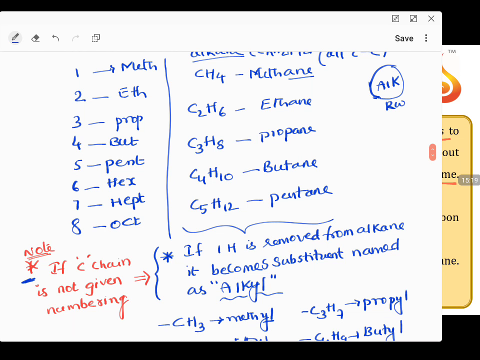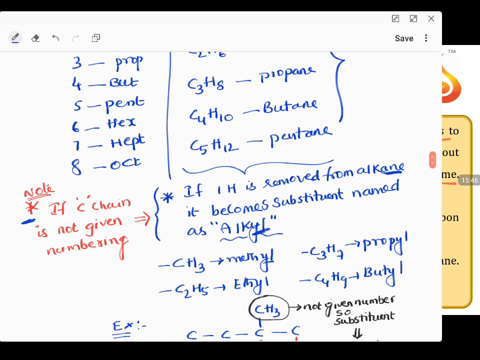If the carbon chain is not given numbering, you have a carbon chain, but in that carbon chain one carbon is not given numbering, and that carbon has one hydrogen less than the expected formula, whatever formulas I have given. With respect to this formula, if you have one hydrogen less, then such type of alkane is given a name as alkyl. Remove the word ANE and replace it with YL. So originally if you have CH4, methane, but if it is one hydrogen less, CH3, methyl. C2H6, ethane, C2H5, ethyl, C3H8, propane, C3H7, propyl, like that.